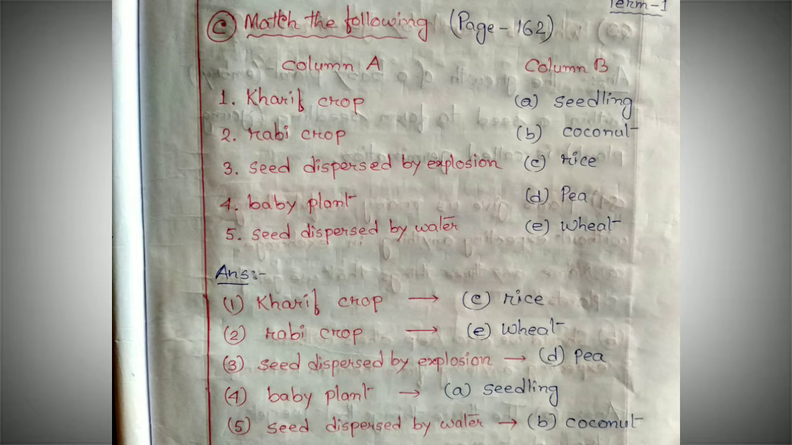First, it is given kharif crop. Your correct answer will be C, which is rice. Second, rabi crop. Your answer will be E, which is wheat. Then seed dispersed by explosion. Your answer will be D, which is pea. Then fourth, baby plant. Your answer will be A, seedling. And 5, seed dispersed by water. Your answer will be the last option, which is B, coconut.